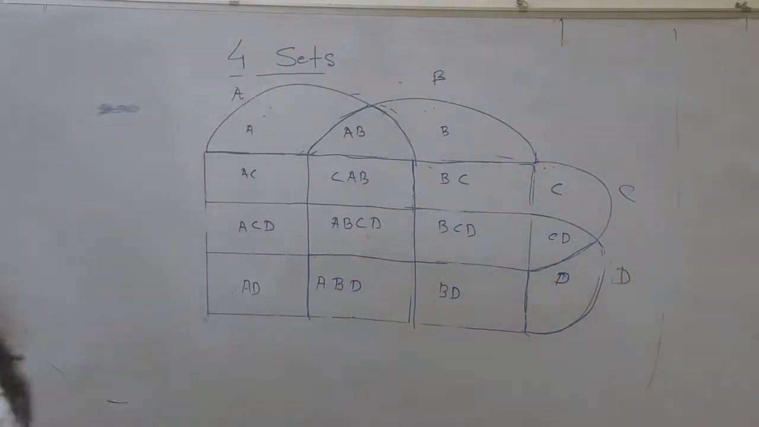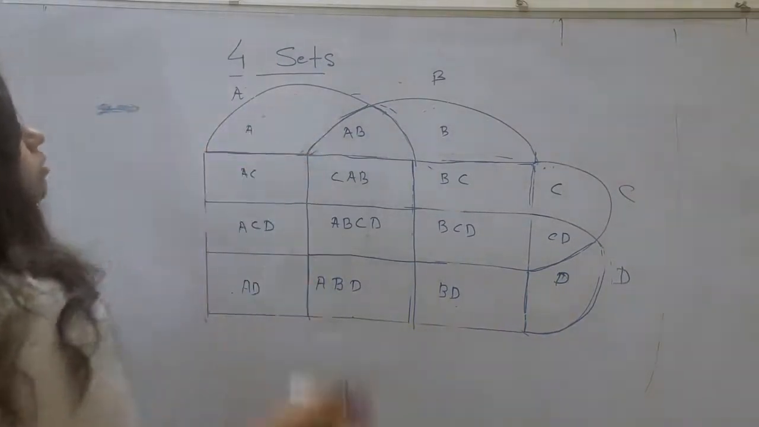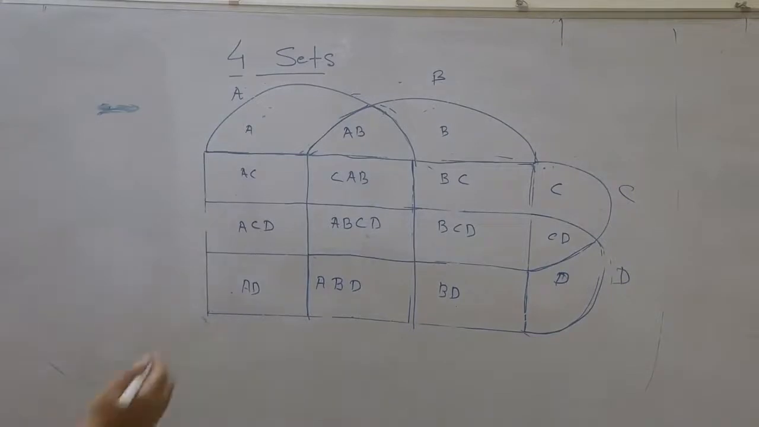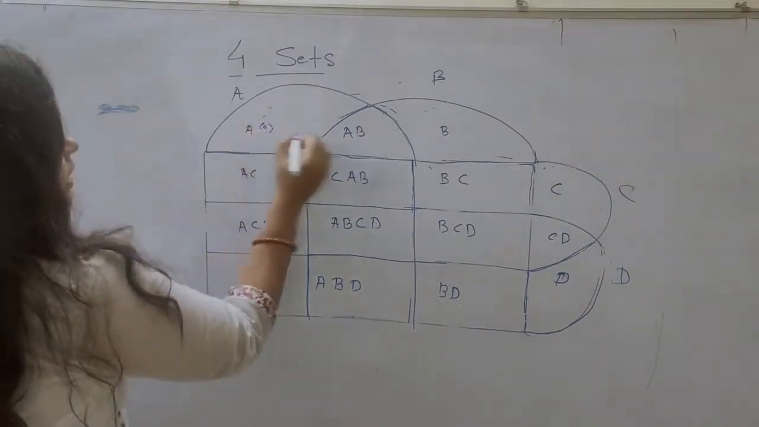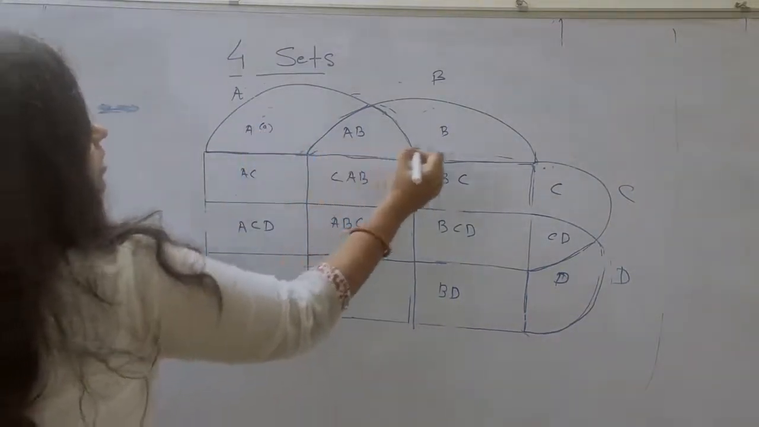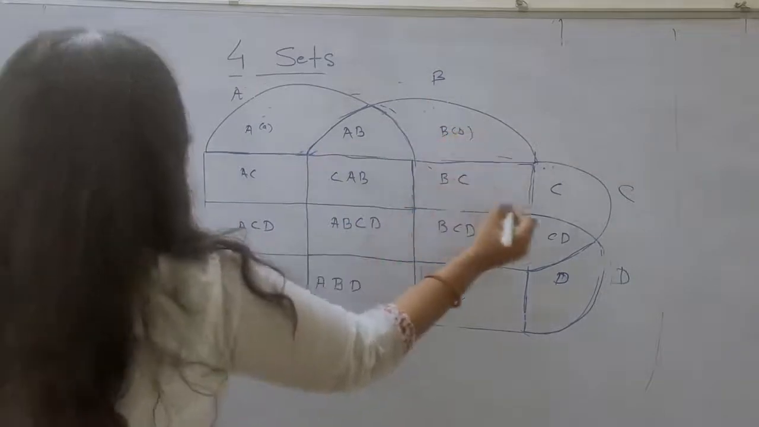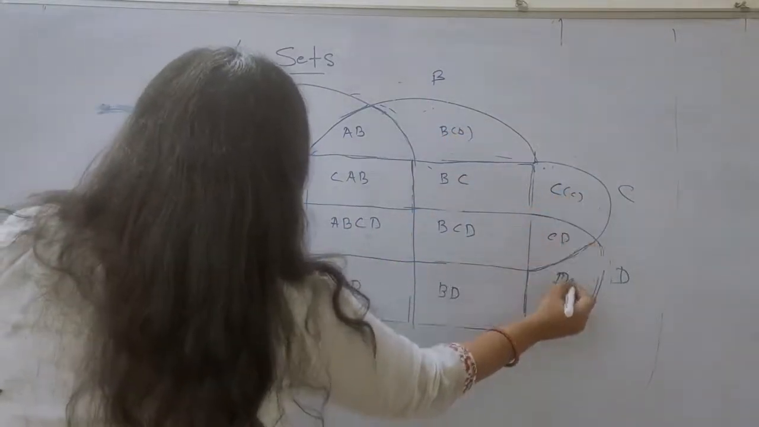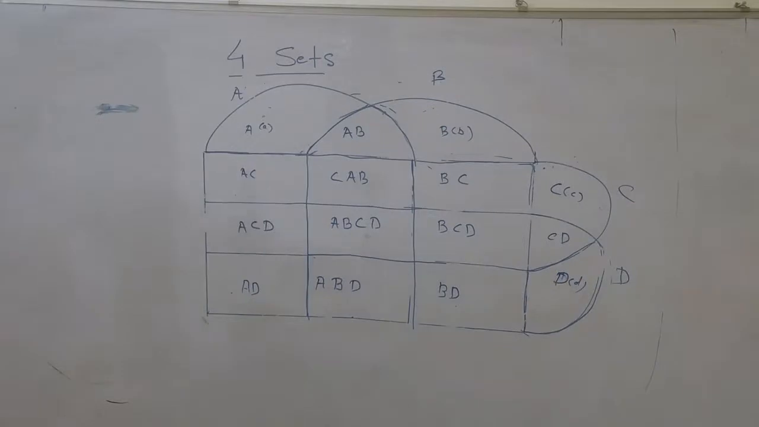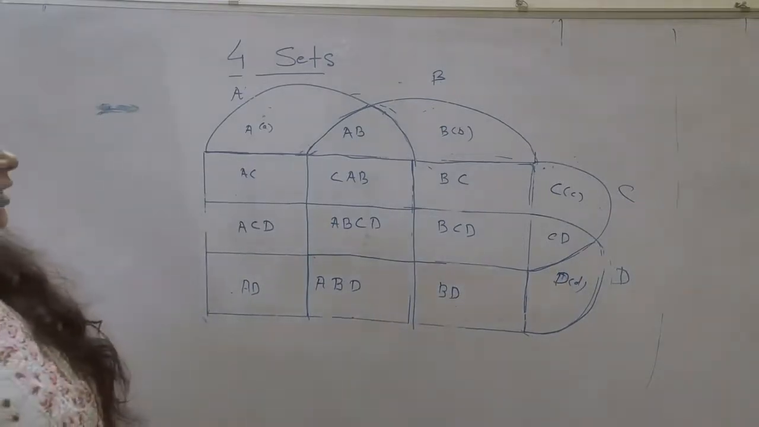Now how do questions come from this? Questions will come like this: suppose A people read newspaper A, only A, then we will write it A. We can write A, B, this is C, this is D. How to formulate this question? How will they formulate the question?